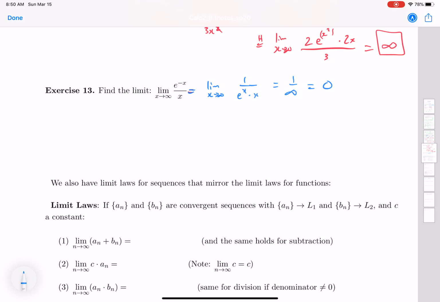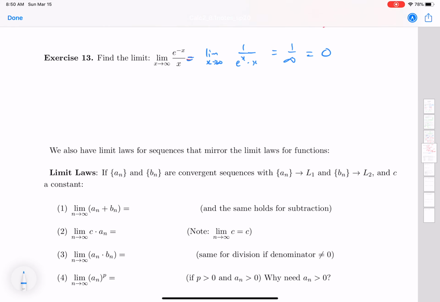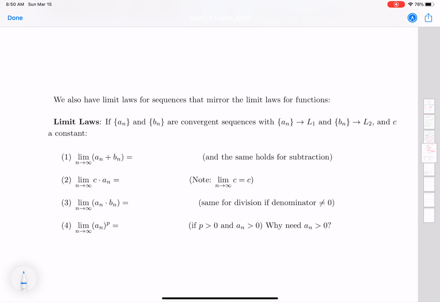So we also have these limit laws that mirror our limit laws for functions. So these are limit laws for sequences. So if we have these two convergent sequences, a sub n converging to L1, b sub n converging to L2, and c is just some constant, then if I take the limit of adding the two sequences together, what I'm going to get is the sum of the limits. The same thing holds for subtraction.